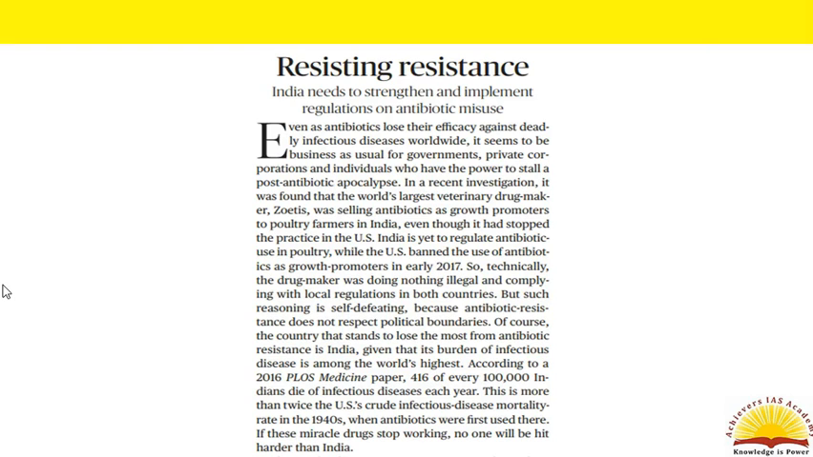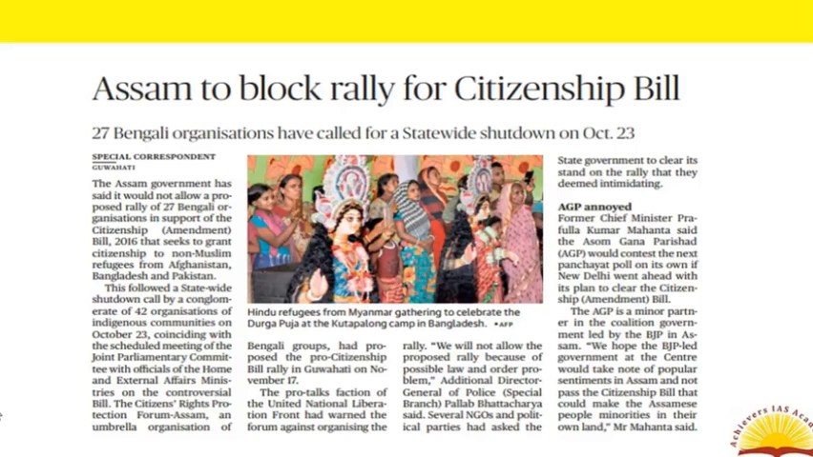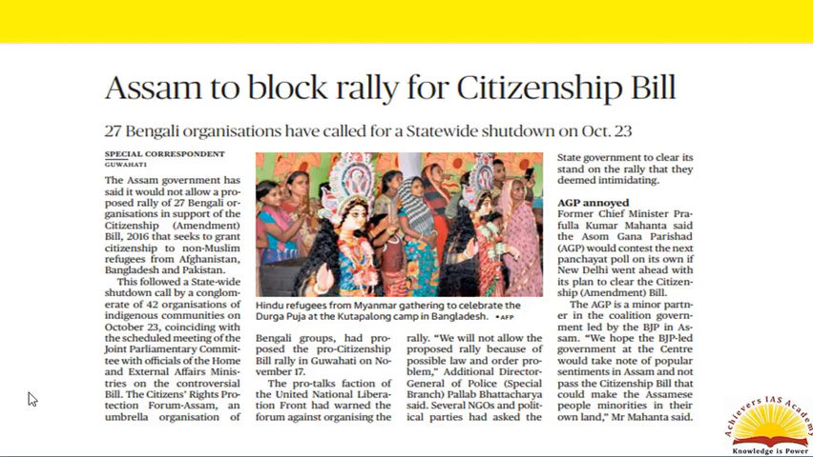Given the high stakes involved, the government cannot neglect the issue but has to take immediate steps in order to prevent drug resistance. Now let's look into the Citizenship Amendment Bill.